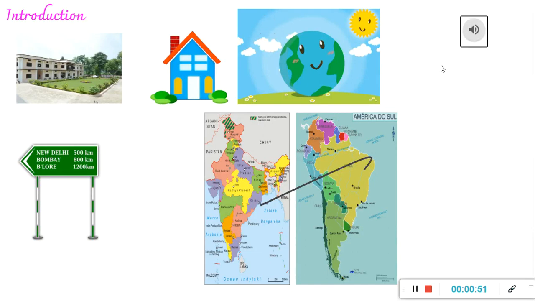Let's see, if I ask you how far is your school from your home? The distance between your home and your school might be a smaller number. Maybe somewhere around 5 kilometers, 6 kilometers, 10 kilometers, even 15 kilometers, if the school is not very near, right? So 10 kilometers, 15 kilometers is not a very big number. It can be very conveniently represented like this.